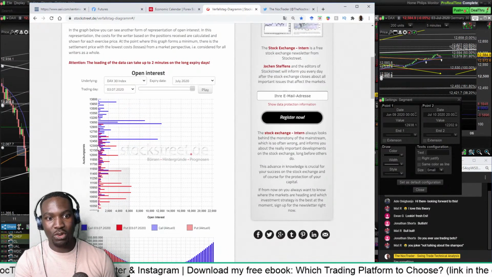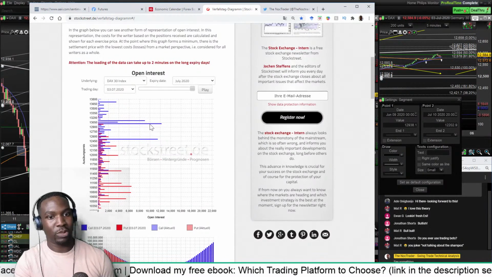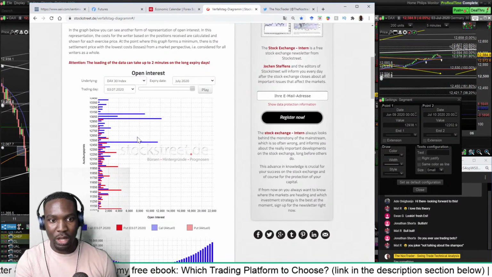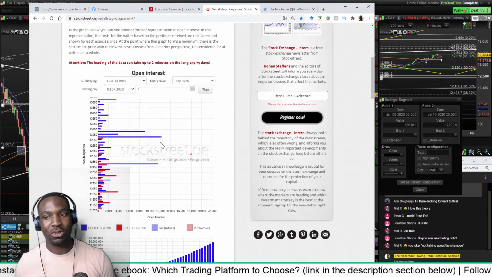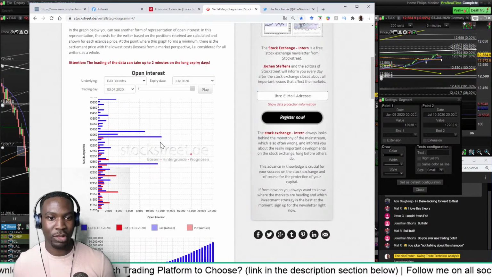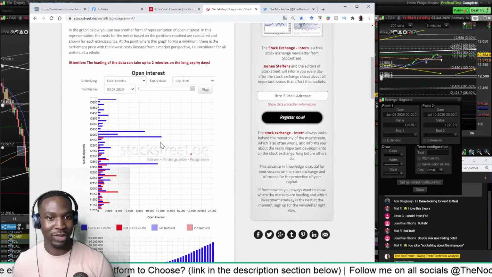You can see that there's a lot. This must be institutional, and this must be institutional. There's a lot of volume. It might be, or it's just someone with a lot of money, but there's lots of institutional call options at around the 13,000 mark. As I said, institutional traders are not always right, but a lot of times they're more right than us retail traders, because they've got way more information and they're way better at this trading stuff than we are.